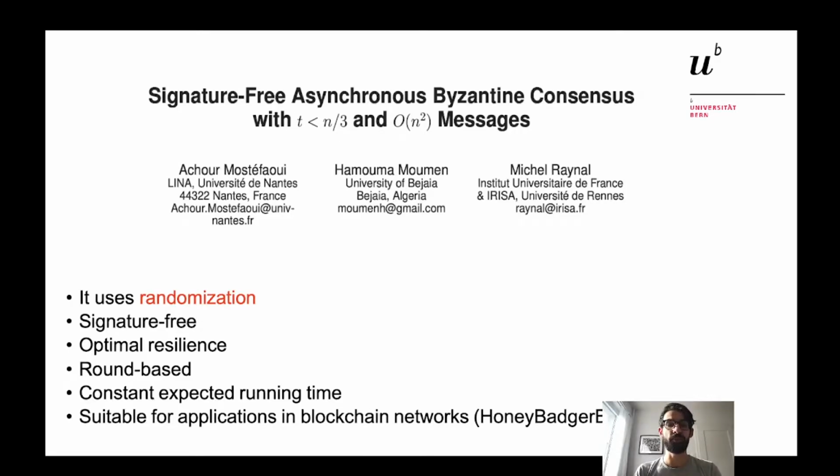It achieves optimal resilience, meaning that it tolerates up to n/3 Byzantine failures, is round-based, and has constant expected running time. Moreover, due to its simplicity, this protocol is suitable for application in blockchain networks, and for example HoneyBadgerBFT implemented it.